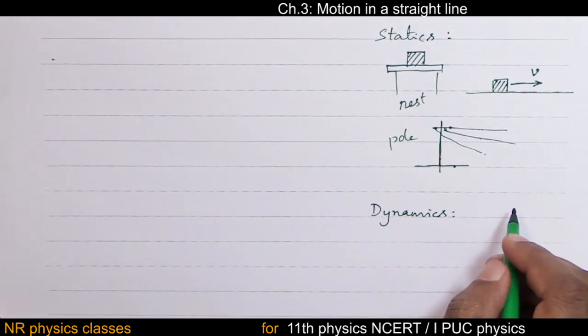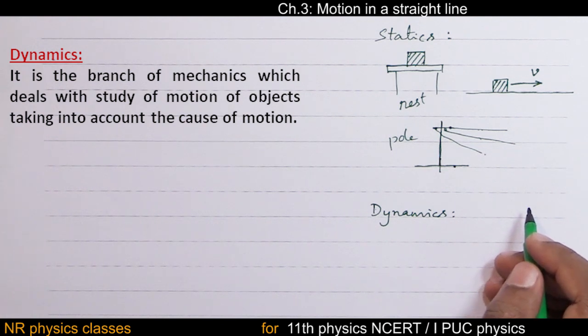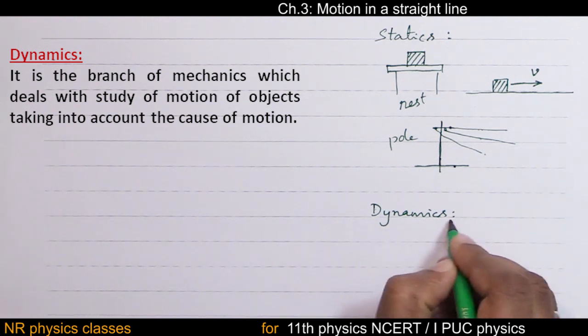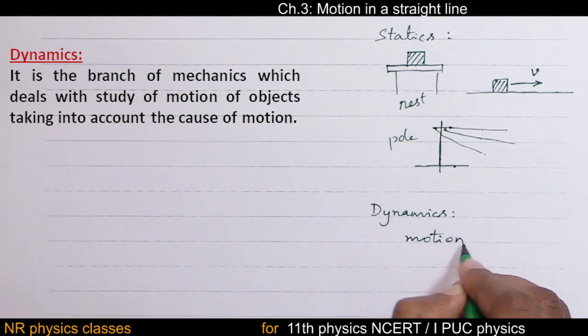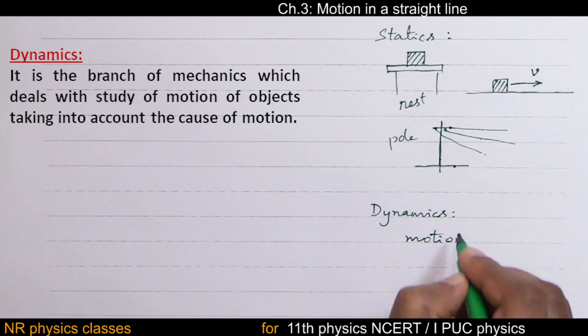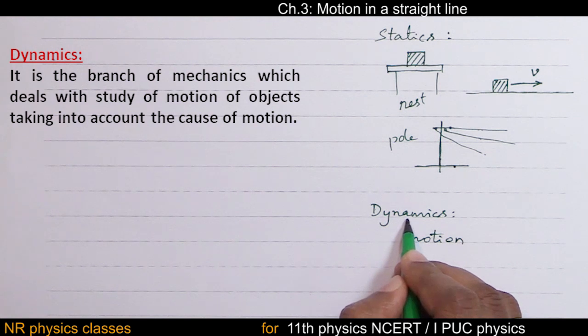Dynamics. It is the branch of mechanics which deals with the study of motion of objects, taking into account the cause of motion. So this deals with motion, and this has to take care of the cause of the motion, why the object is moving, and what are the after effects. So all those things come under dynamics.